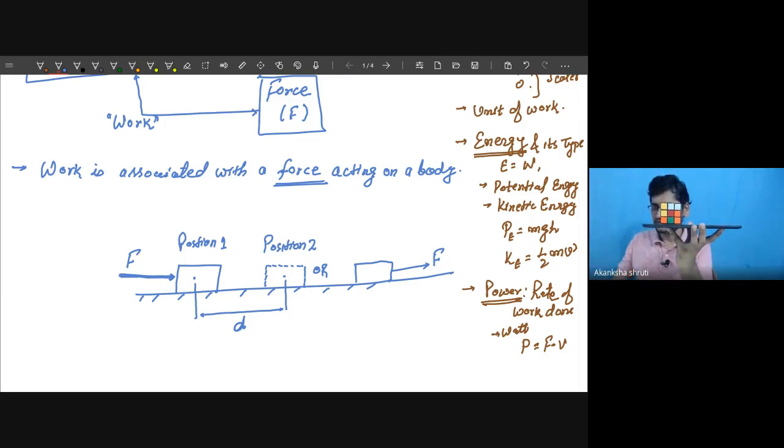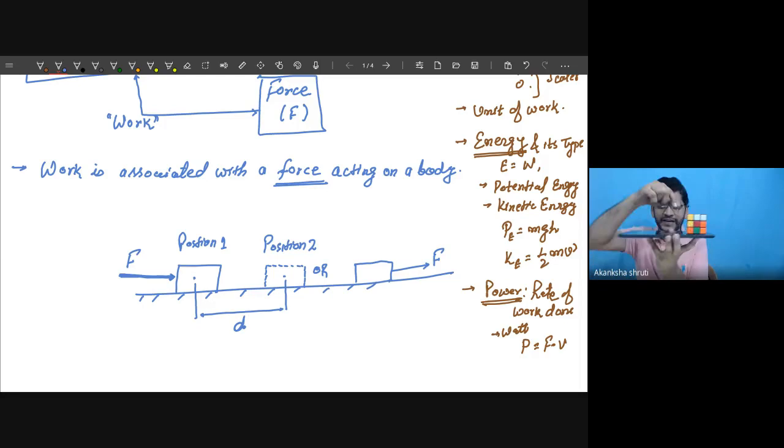Now you are applying the force so that the body has moved from one position to the other position. This is the new position. So here we are observing from this point to this point. This much is its displacement. And we had applied the force in the direction of displacement. The force applied is in the direction of this surface, so that the body has moved over this surface.